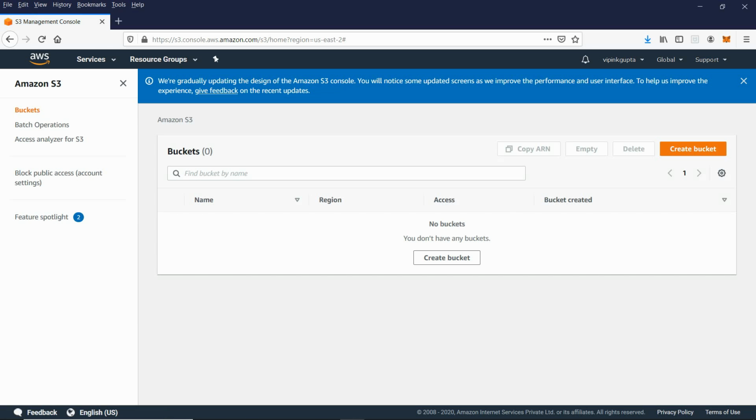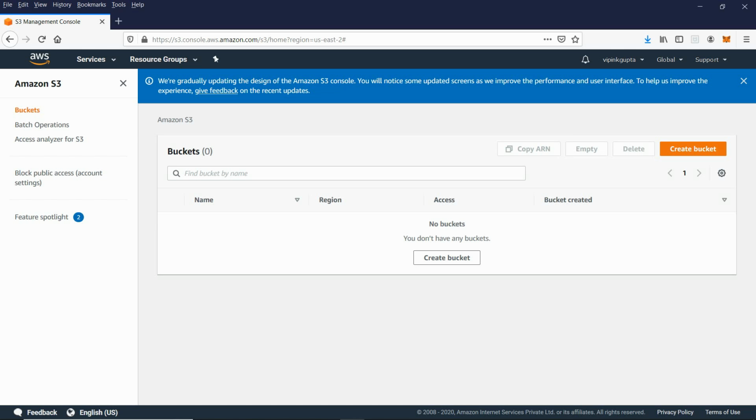Now this S3 storage is a little bit different from other storages. When we use other storage, we create folders and files. In the case of S3, there is no concept of folders. Instead of folders, we use the term bucket.